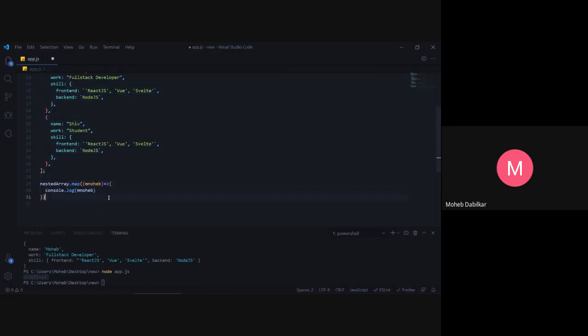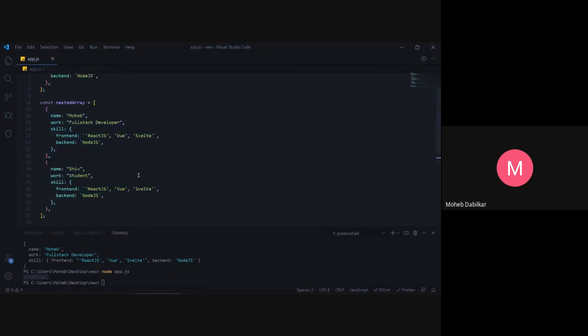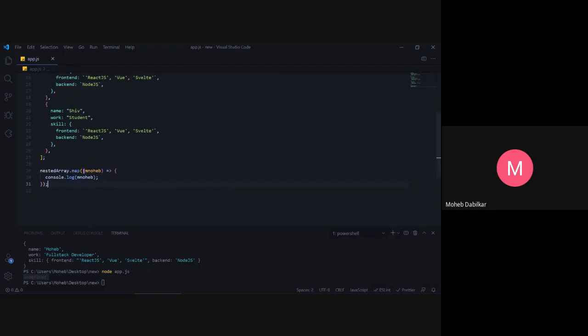So once I save this, and now if you will see, we will get two different console logs. If I run this, you see this is one console log and this is the second console log.